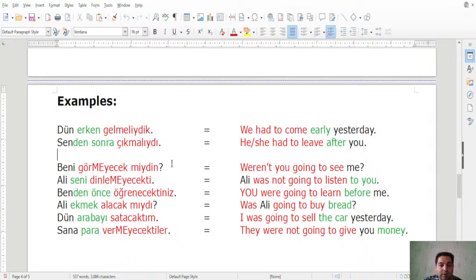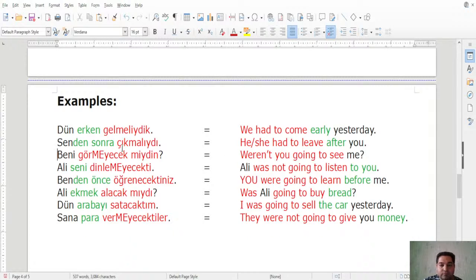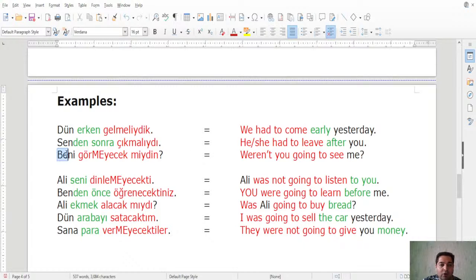So the third one here. Okay. Beni görmeyecek miydin? Weren't you going to see me? So we have a negative interrogative structure here. Görmeyecek miydin? In the past future tense. So we have to say what?